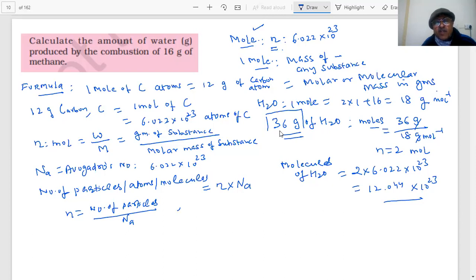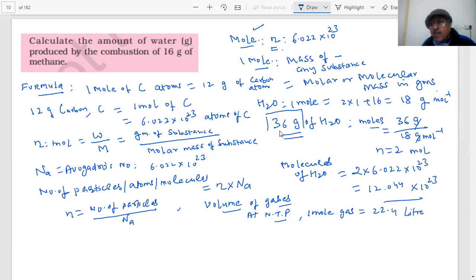Okay? Another important thing, students, is the determination of the volume of gases. When gases are produced, they have volume. And there is a law which says equal volumes of all gases under similar conditions of temperature and pressure contain an equal number of molecules. And at NTP, standard temperature and pressure, 1 mole of any gas occupies a volume of 22.4 liters, students.